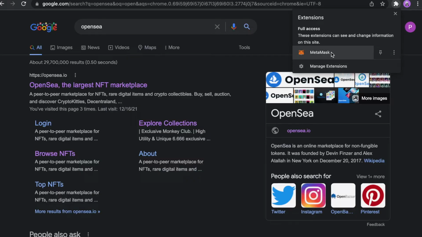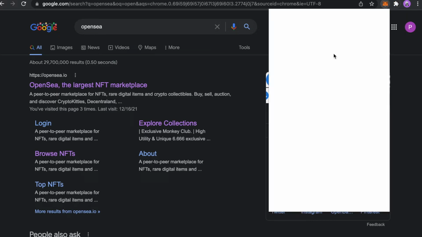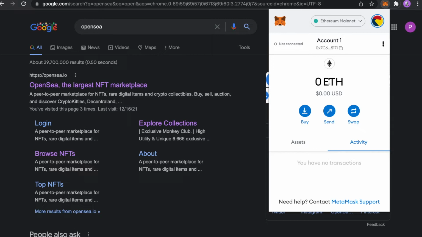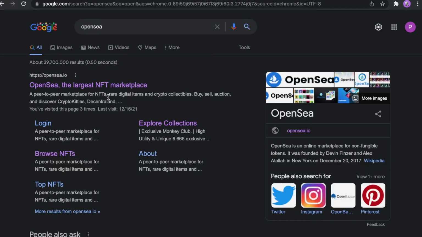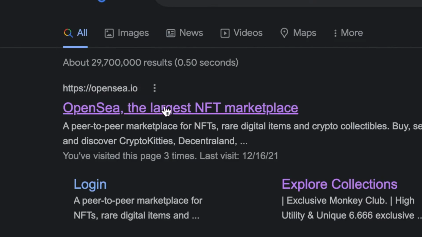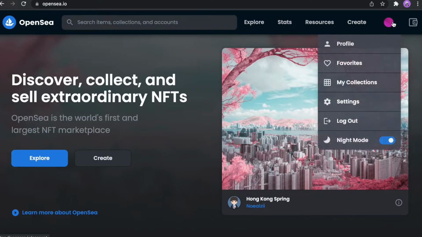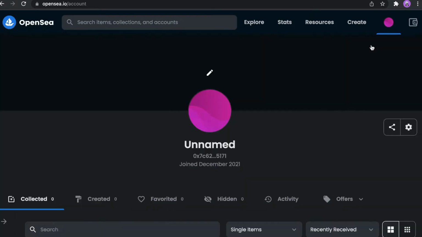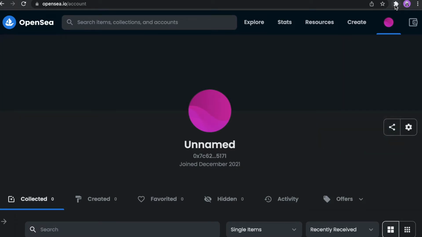As you can see guys, I already have my Metamask wallet, my Metamask extension right here, and this exact wallet is just for the purpose of this video. I have zero crypto on it and I'm actually not using it at all. Now you have to find this exact website, opensea.io, only this one. Be aware of scammers. And if I click right here on my profile, I can see that my Metamask wallet automatically connected to my Opensea.